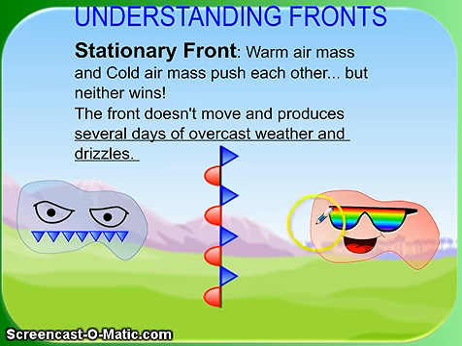And then over here, you'll notice that this guy has sunshades because he's probably on vacation in the Bahamas, somewhere warm. And look at the shape of his mouth as well. So they all kind of look like semicircles. So when we look at this symbol, all the red semicircles represent warm air. Now, we said they were pushing against each other. And what's happening is that the cold air, which is just as strong as the warm air, is trying to push in this direction. And the same goes for the warm air. It's trying to push in this direction, but they're equally matched.